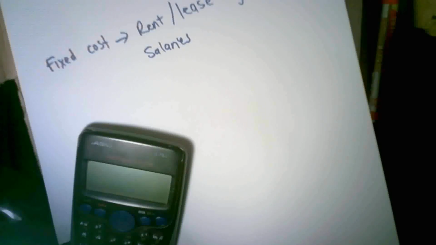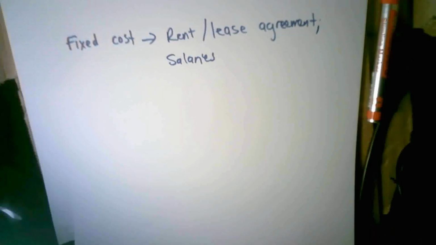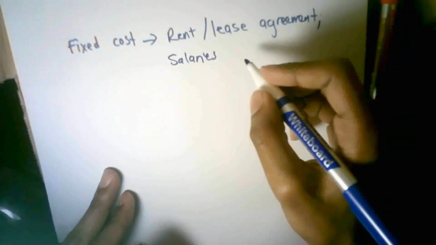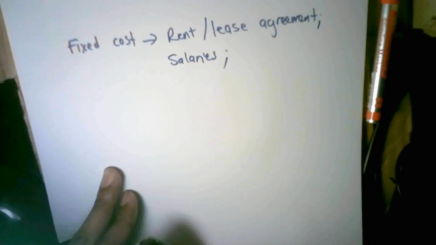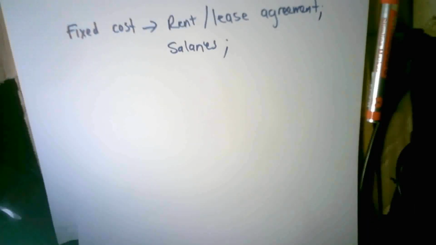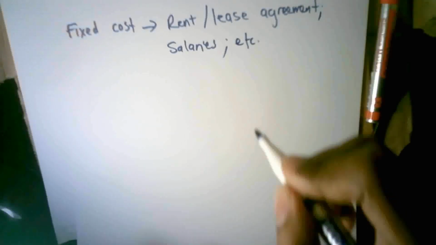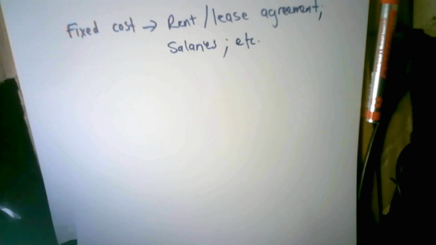If I produce one product, I'm still going to pay him 10,000 Rand per month. Those are my fixed costs, and you get other fixed costs as well. Some textbooks include depreciation and whatnot, so I'm just going to put etc. here because you will learn about your fixed costs in EMS.